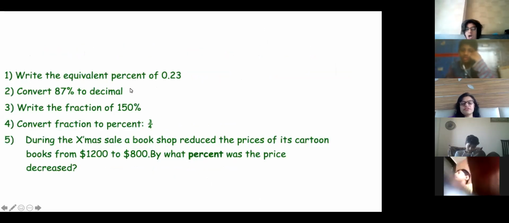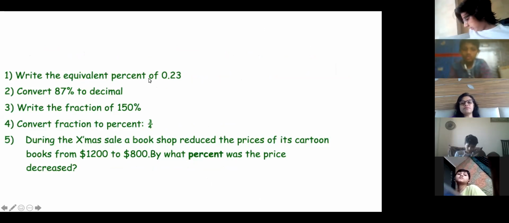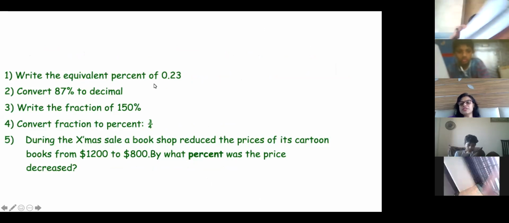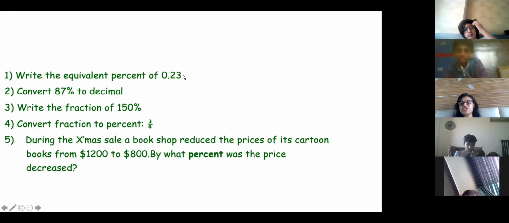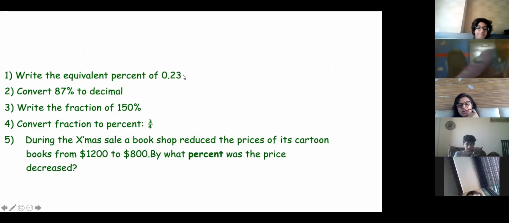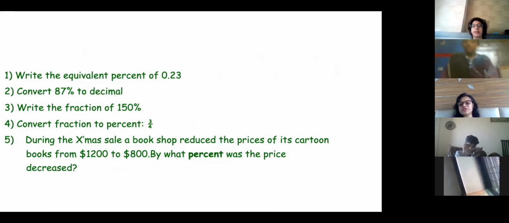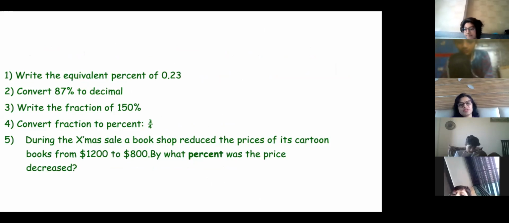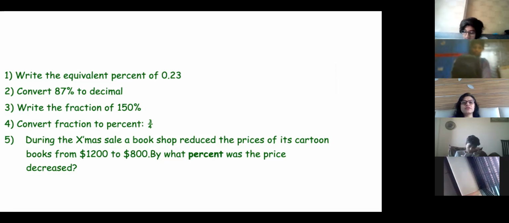Okay, now start writing the question. Write the equivalent percent of 0.23. That means you have to convert decimal into percent. Whenever you have to convert anything into percent, you just have to multiply by 100. So move two places. The answer is 23%, ma'am.